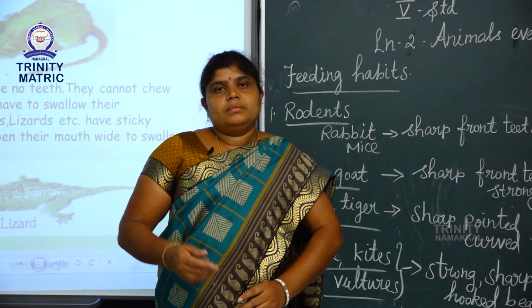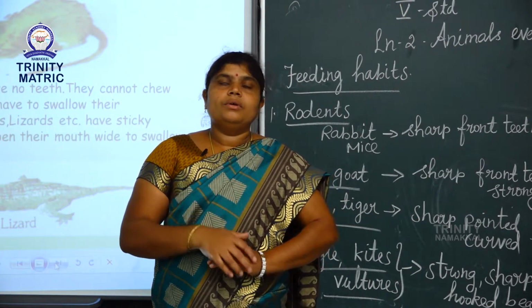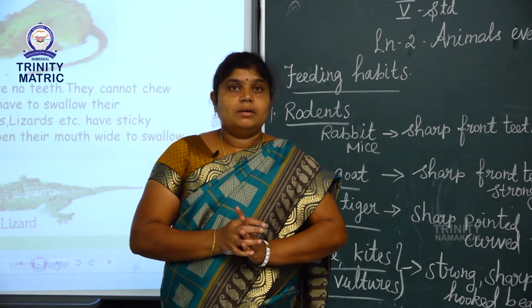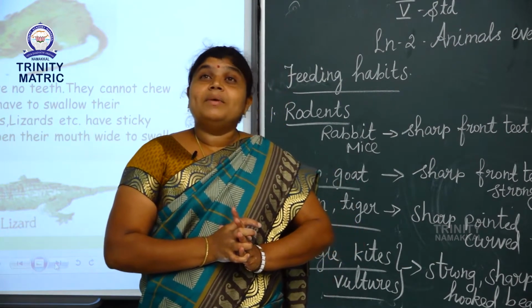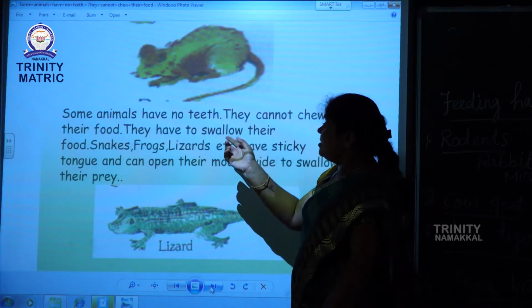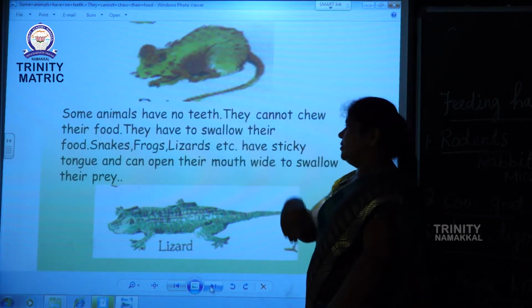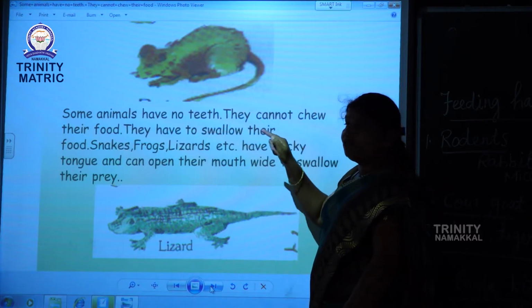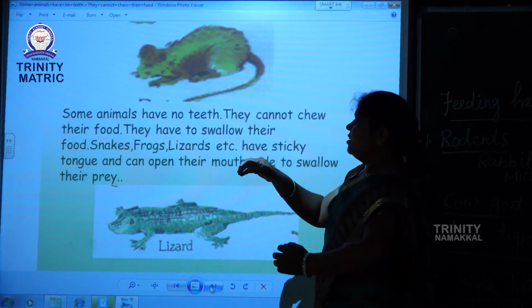Okay, students? Already I told you, some animals have different types of teeth. But in the world, some animals do not have teeth. They cannot chew their food. They have to swallow their food.